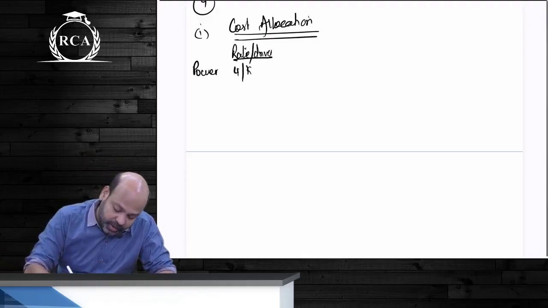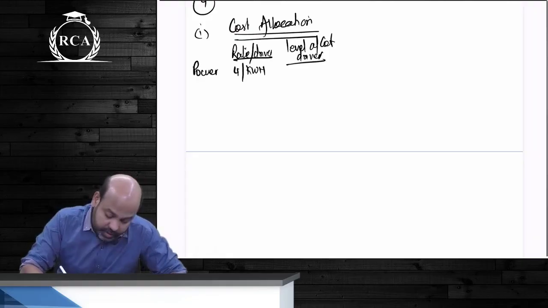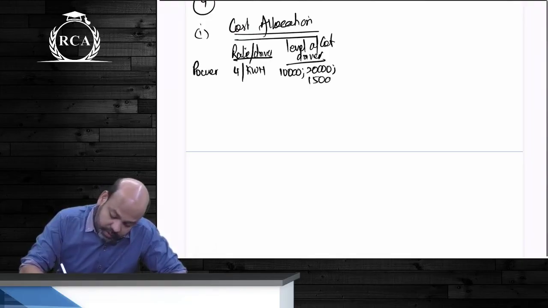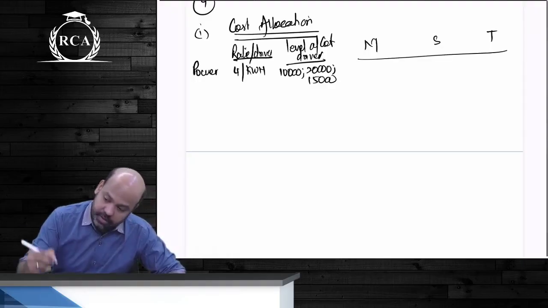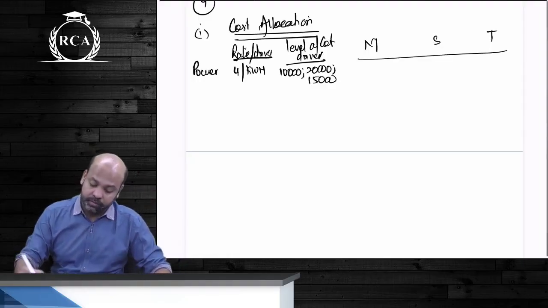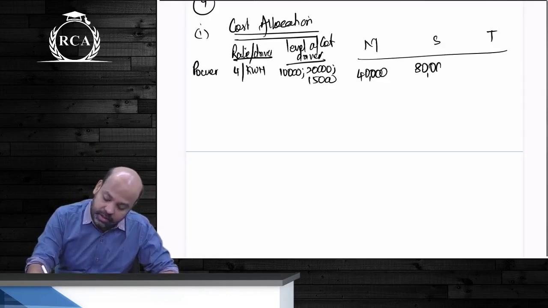4 rupees, guys, per kilowatt hour. The level of cost driver, actual usage, is 10,000, 20,000 and 15,000. What will be the cost allocation, guys? Gadi, 40,000, 80,000 and 60,000.